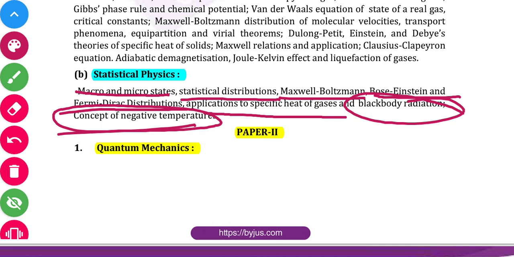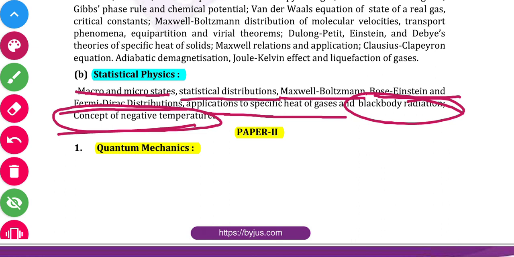Okay, so this is all about the paper 1 syllabus. It's very lengthy, but we will cover it in 2.5 months. Okay, definitely you should cooperate with us. So definitely we will cover it in 2.5 months.